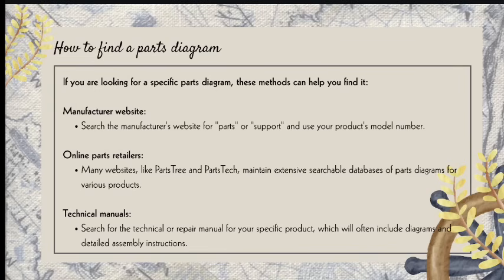So again, if you are looking for specific parts of the diagram, these methods can help you find it. We have here the manufacturer, the online retailers, and the technical manuals. All you have to do is search the manufacturer's website for the parts or support section that uses your product model number.